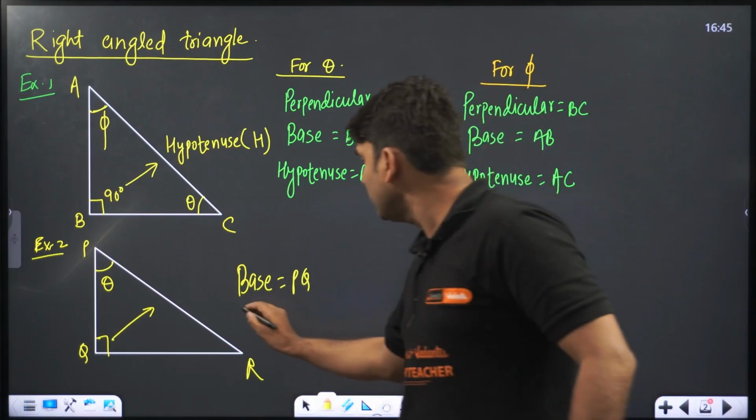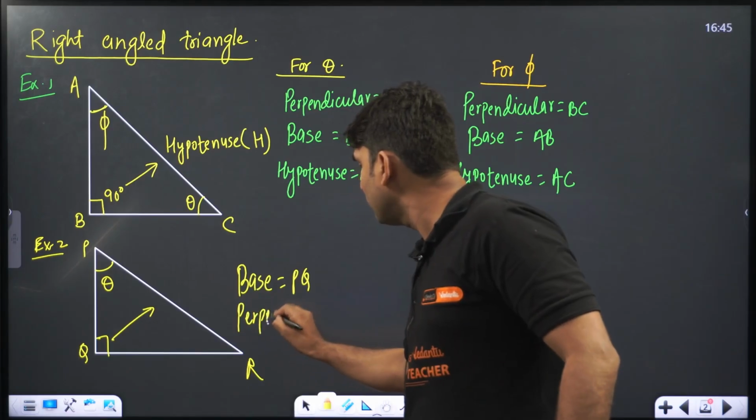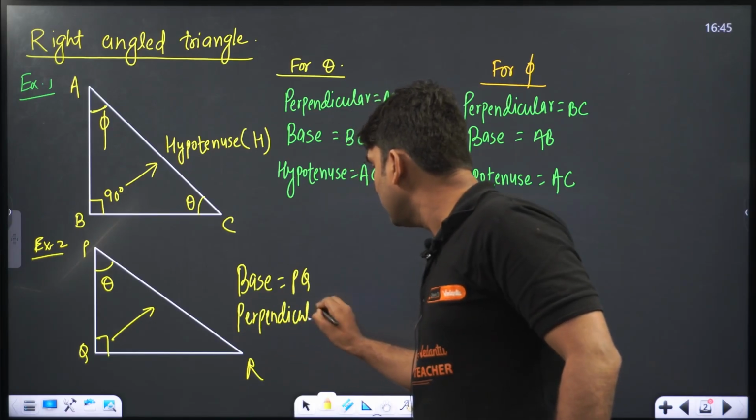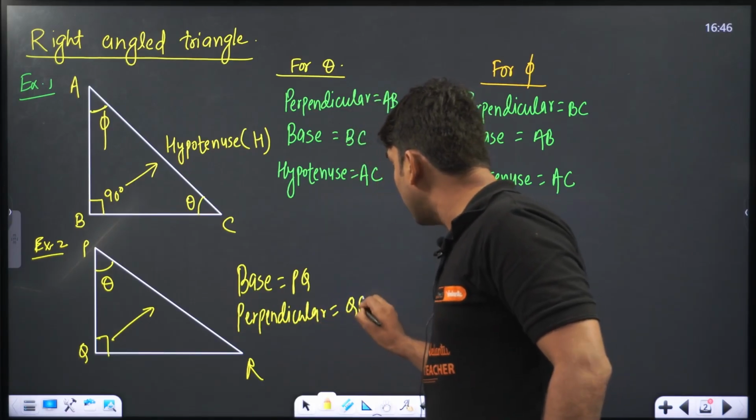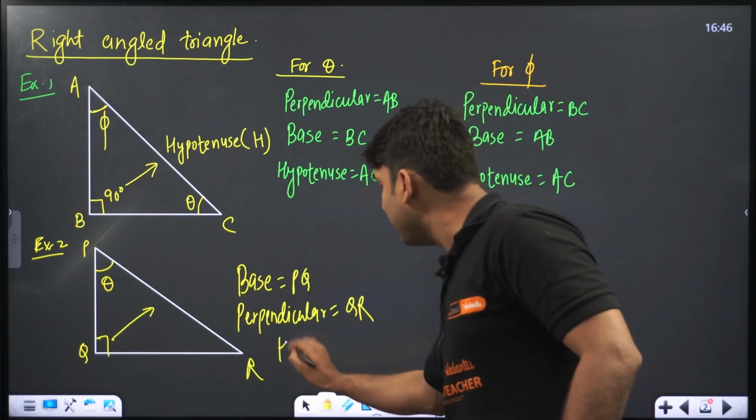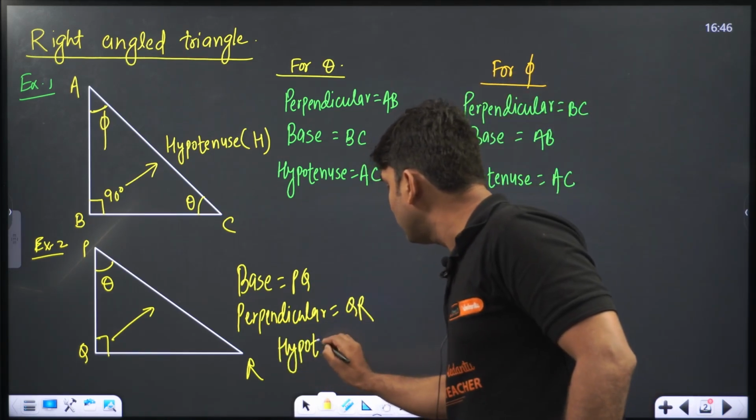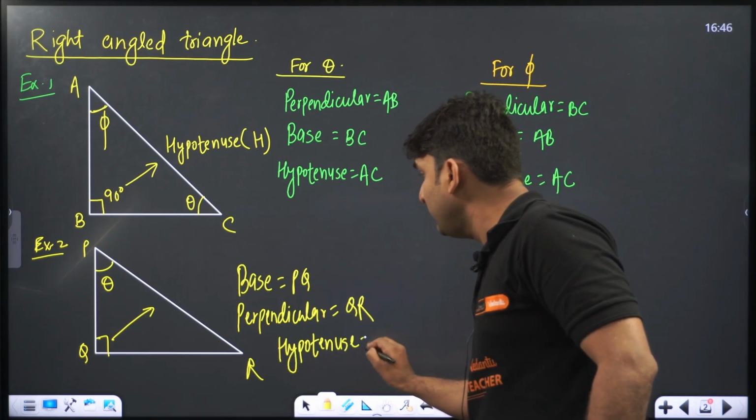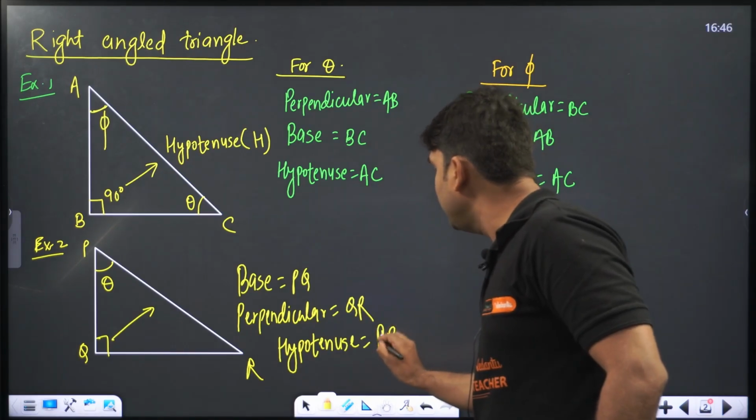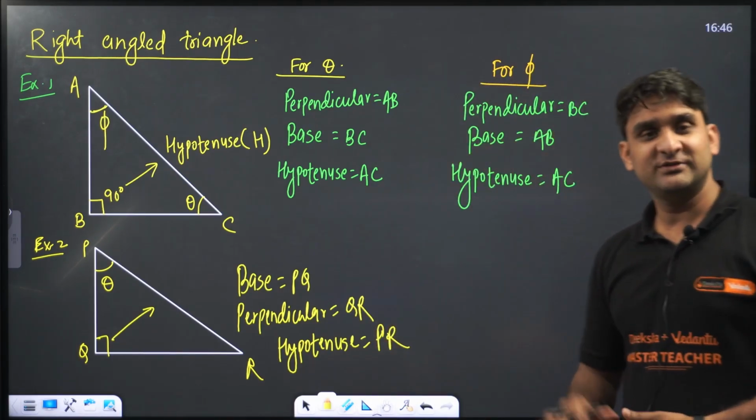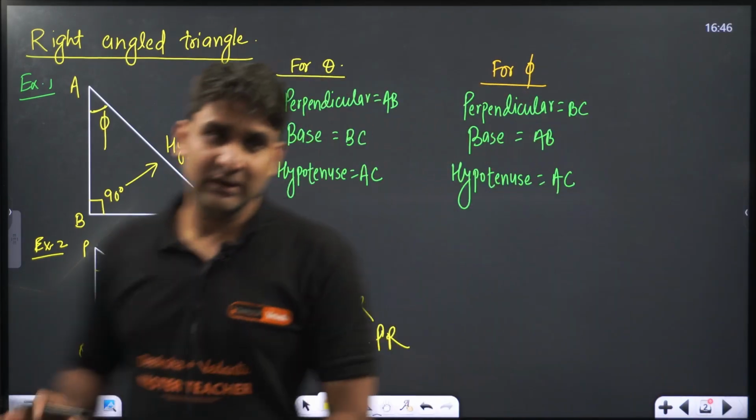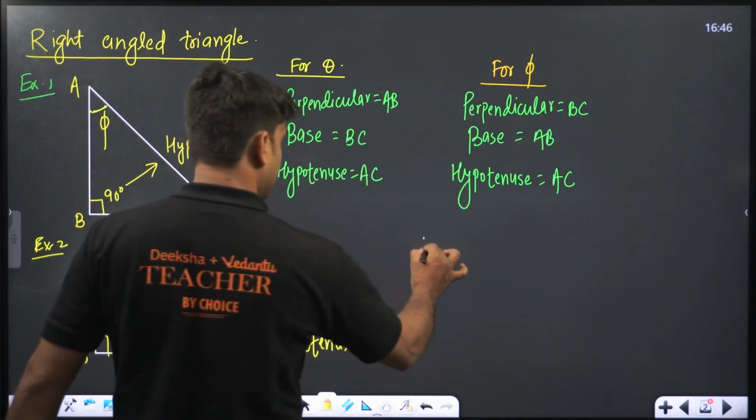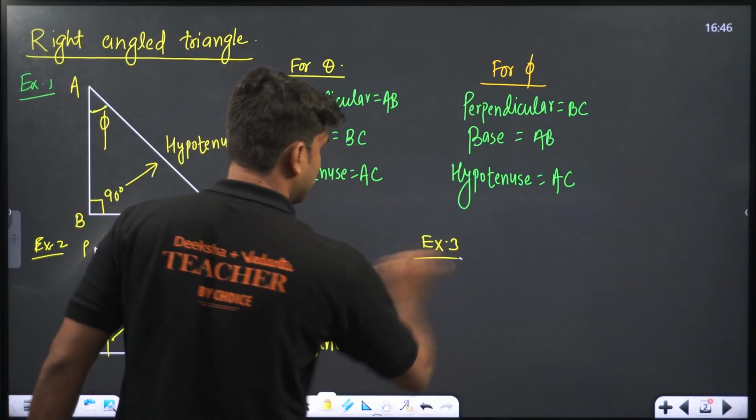Simple. So what will be perpendicular? QR will be the perpendicular. What will be hypotenuse? Hypotenuse is king. PR will be the hypotenuse. I hope this is clear to you all. Clear, everyone? One more example. Example number 3.